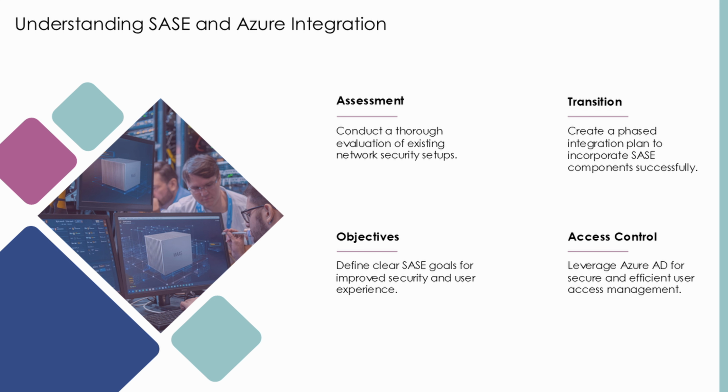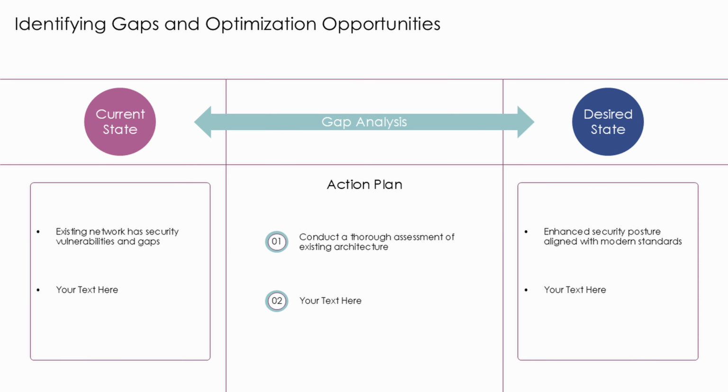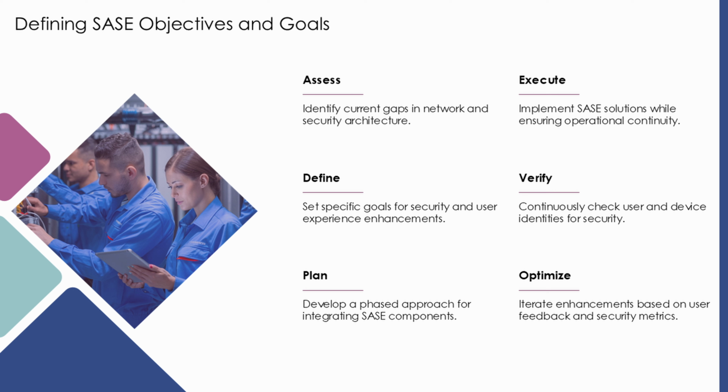Organizations then define specific SASE objectives, such as improved security posture, enhanced user experience, or reduced operational complexity. The transition planning phase develops a phased approach to integrate SASE components with existing infrastructure while maintaining operational continuity. A&S Group's Zero Trust Network Access Accelerator for Microsoft Azure exemplifies the structured approach to SASE implementation.